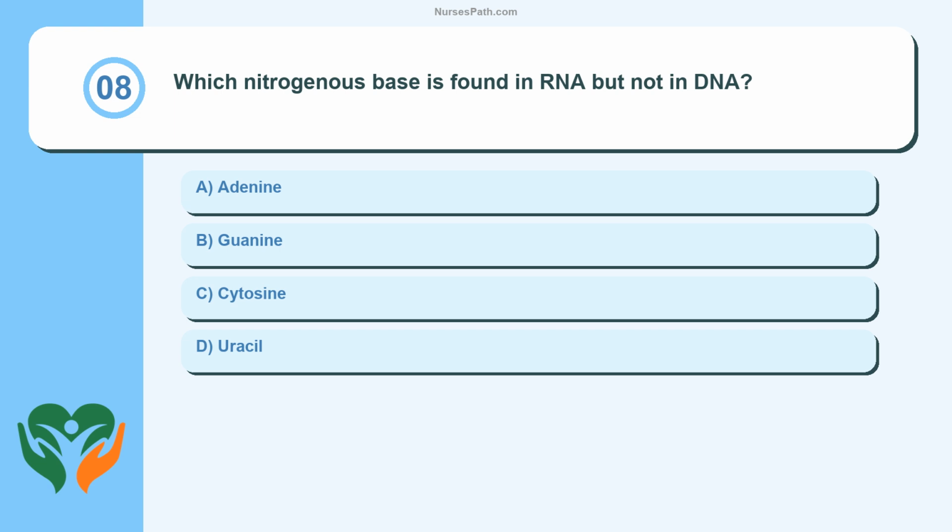Question 8. Which nitrogenous base is found in RNA but not in DNA? Adenine, guanine, cytosine, uracil.